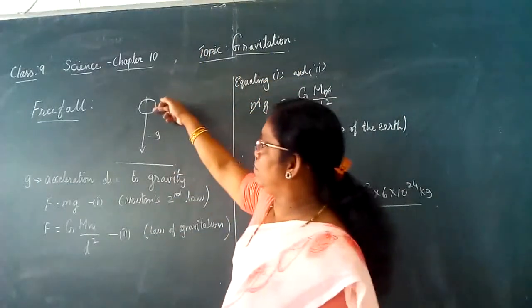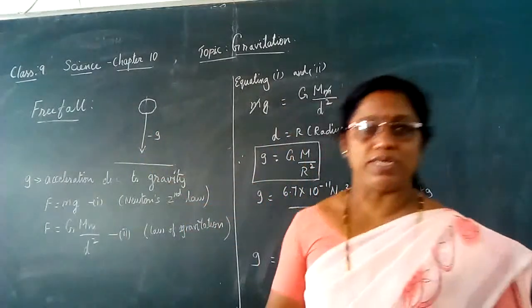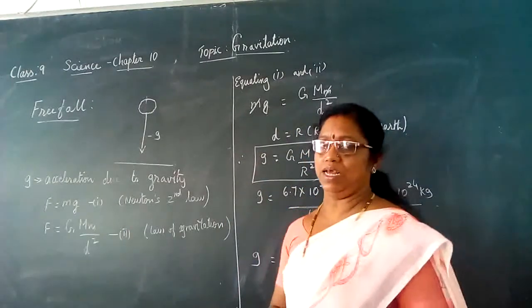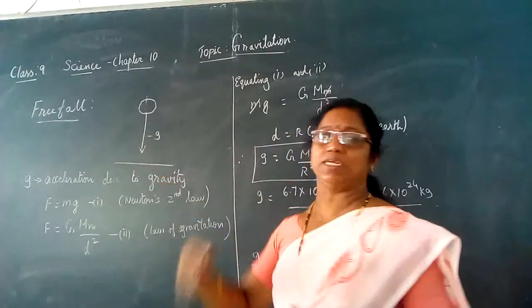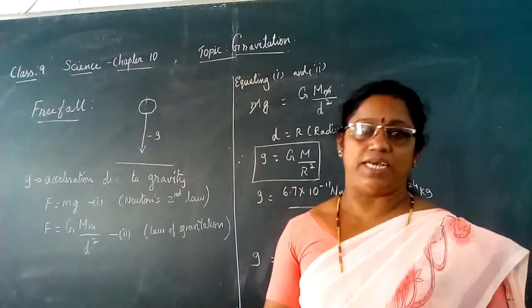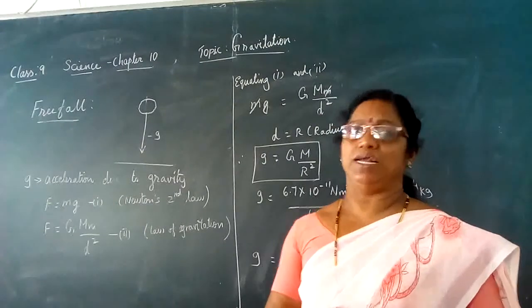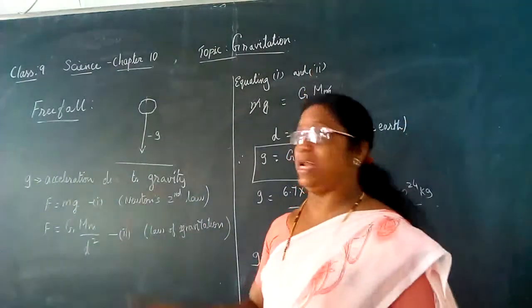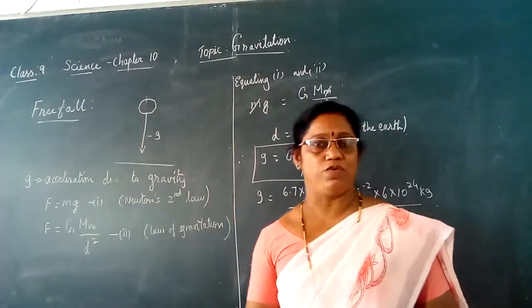So when the object falls and comes closer and closer, its velocity also increases because of the force of attraction. Since the velocity continuously changes, it is under acceleration, because acceleration is the rate of change of velocity, and here the acceleration is only due to the gravitational force.